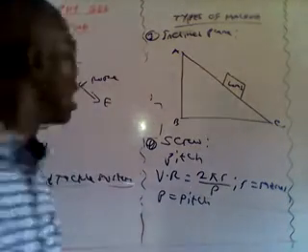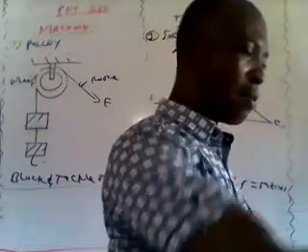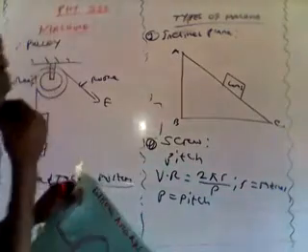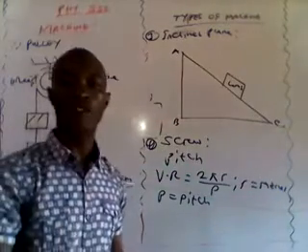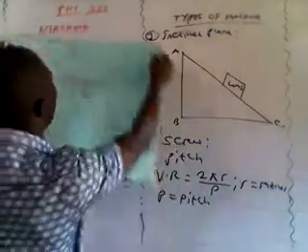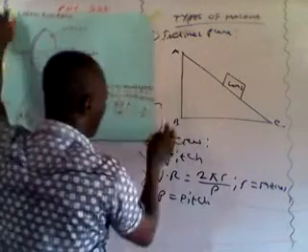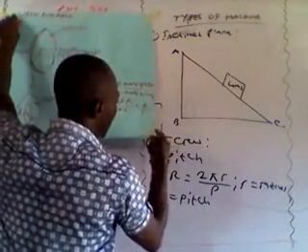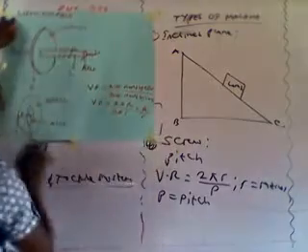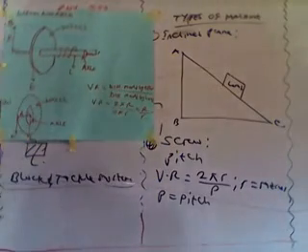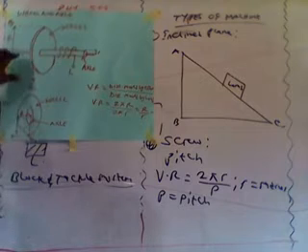So another machine that I want to show you is the wheel and axle. They use the wheel and axle to lift water from a well. So this is a typical example of a wheel and axle.